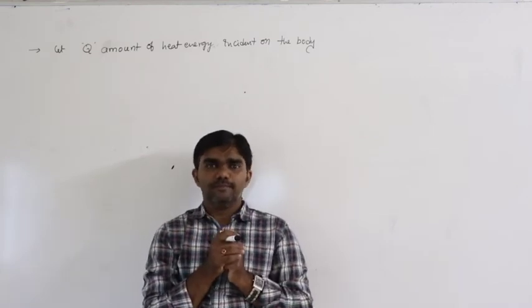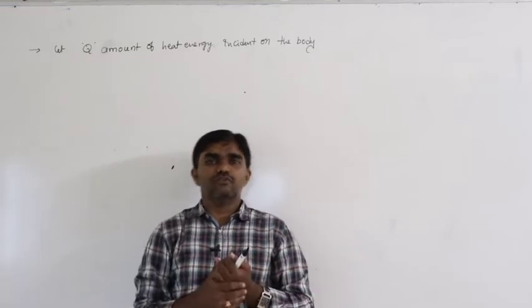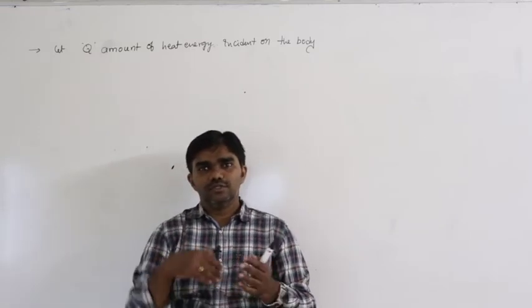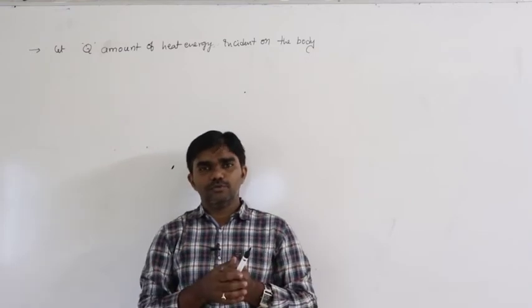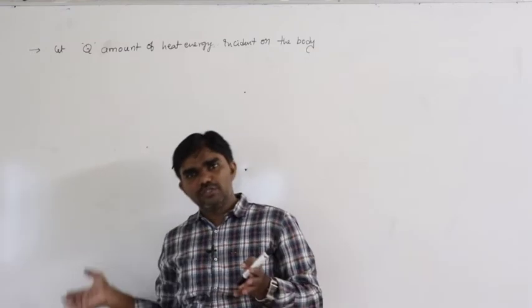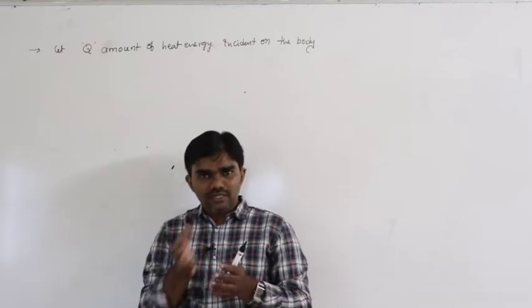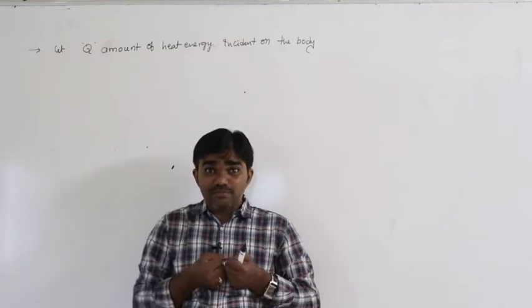If you give 500 rupees back to your father, that is reflection. You keep 1000 rupees, and you give another 500 rupees to your friend. That is transmission. 1000 rupees is absorption.